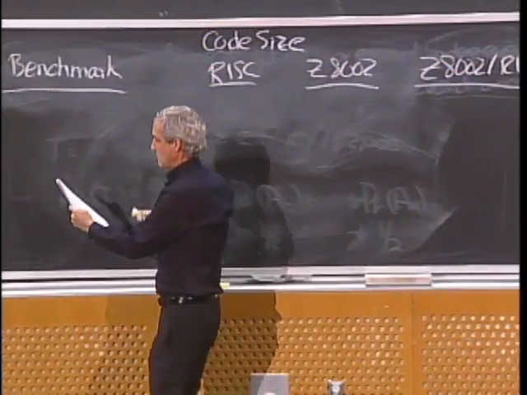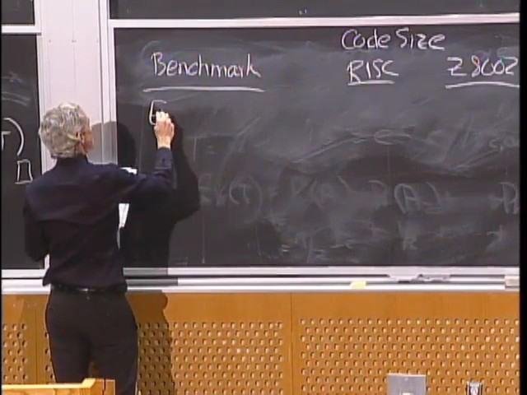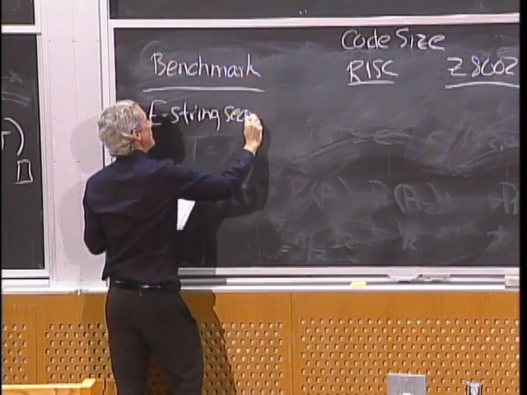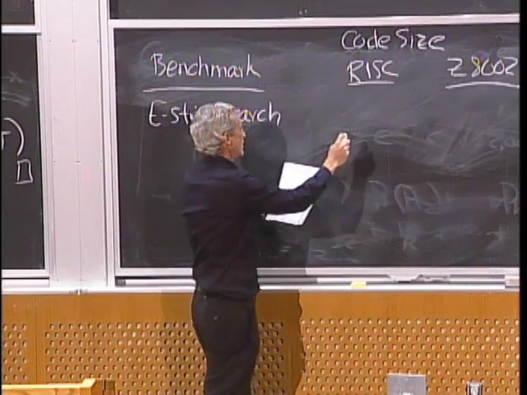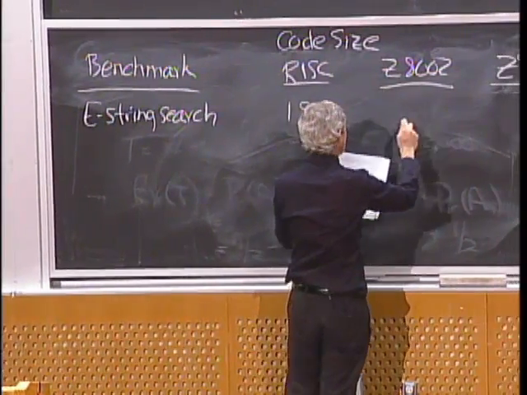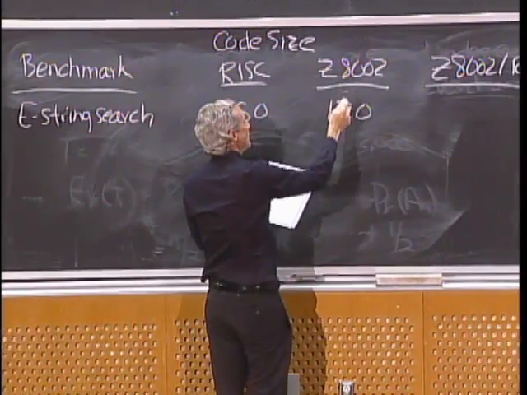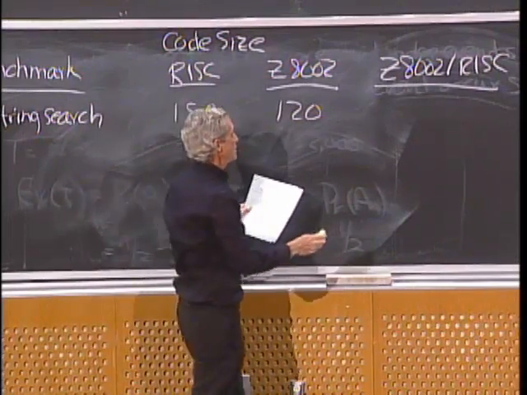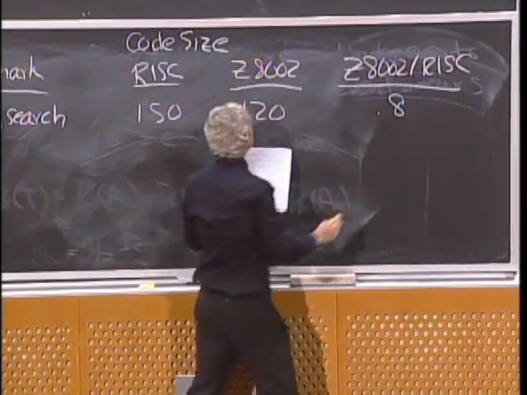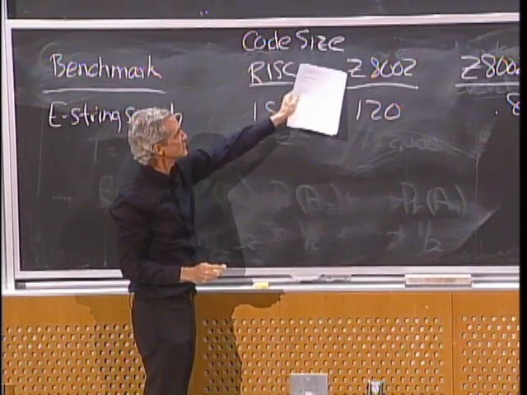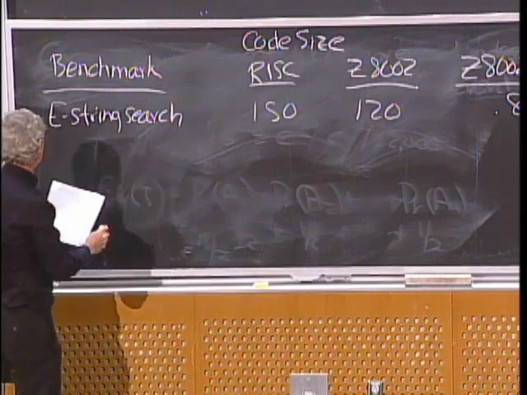So the first problem was called E-string search, whatever that is, but it was some benchmark problem out there at the time. And the code length on RISC was 150. Say, I've changed these numbers a little bit to make them simpler. Code length here on the Z8002 is 120. The ratio is 0.8. So for this problem, you're trying to get low short code, so this was a better way to go to support that.